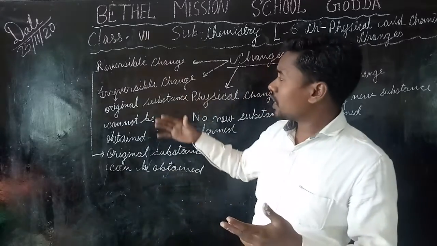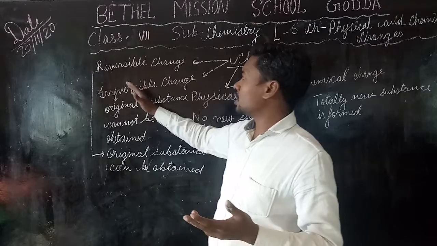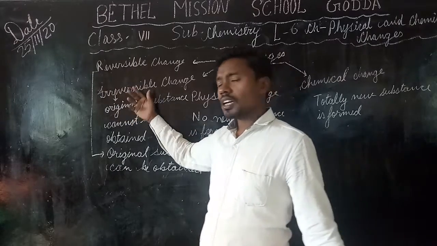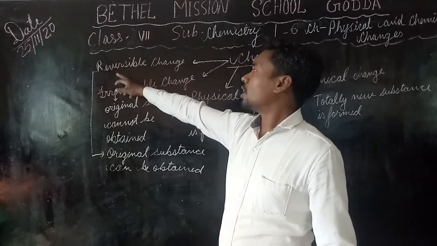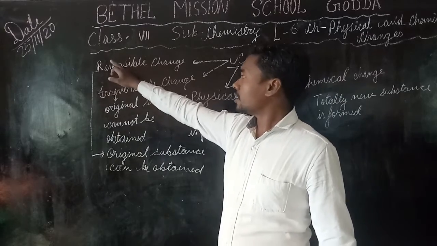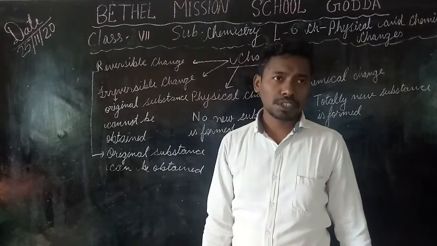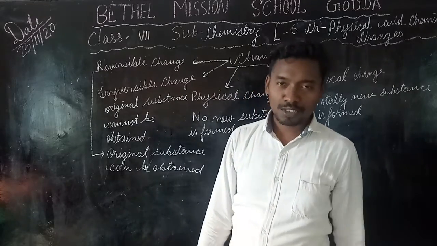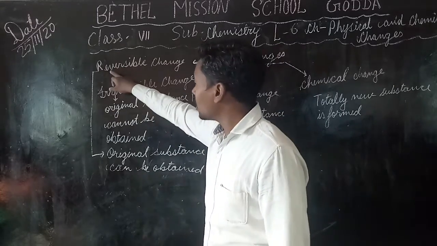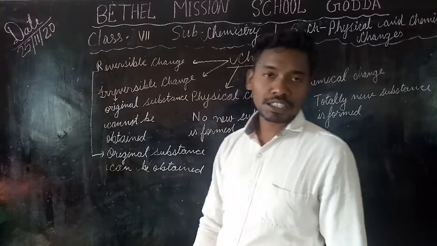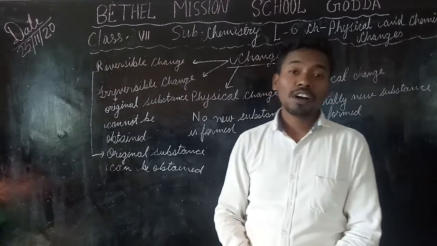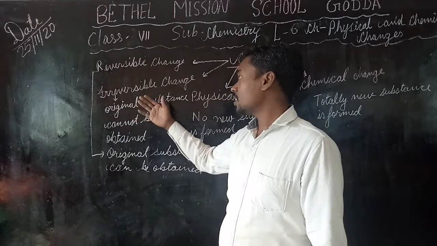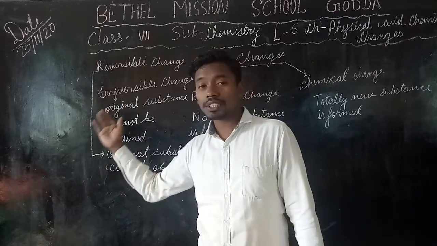So there are some processes in which there is change, but we can get back the original substance. Understood? So this is called reversible change. Now the other one is the irreversible change.